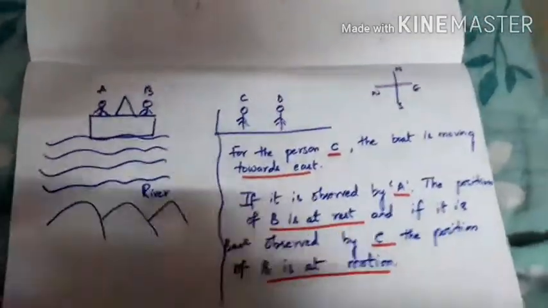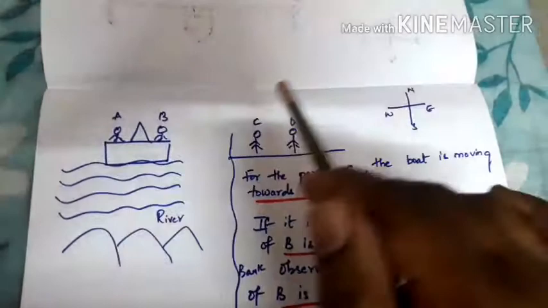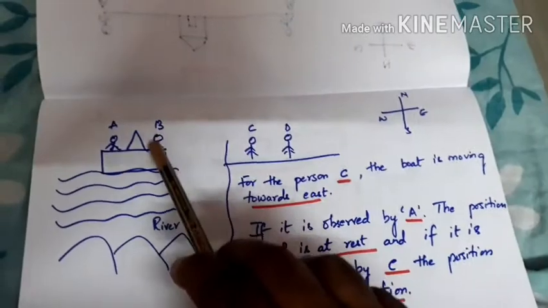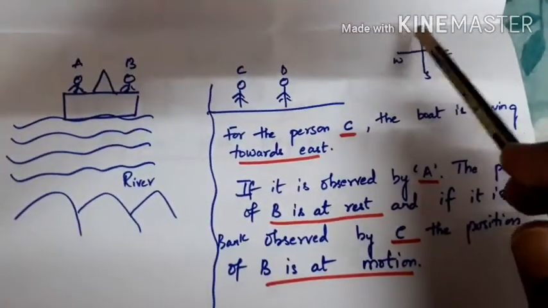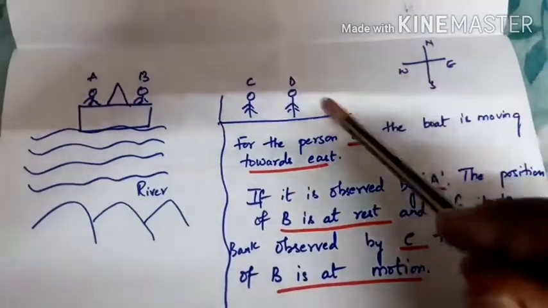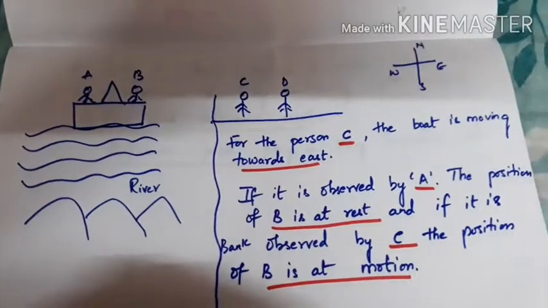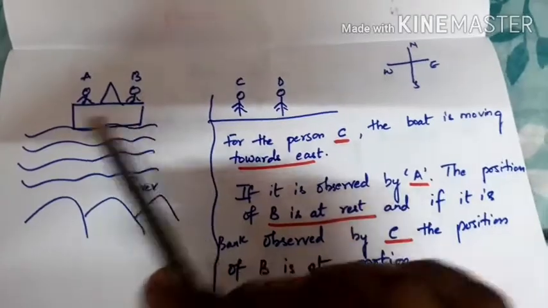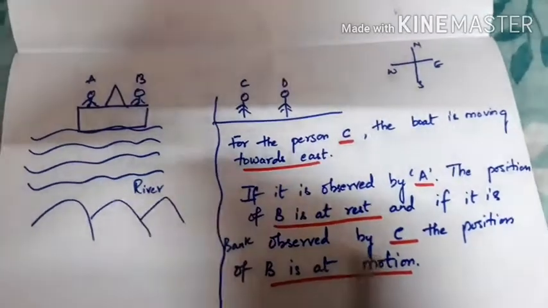For that, we are going to take one more example. You have a river, a boat, and some mountains. There is a person A and a person B. There are two more persons standing on the bank of the river, person C and D. In the same way, we write north, south, east, west. For person C, the boat is moving towards east. If it is observed by person A, the position of B is said to be at rest. If it is observed by C, B is in motion.